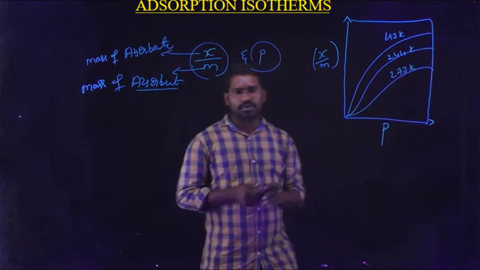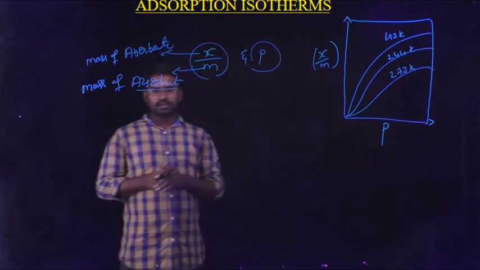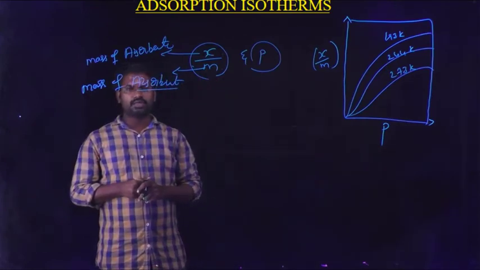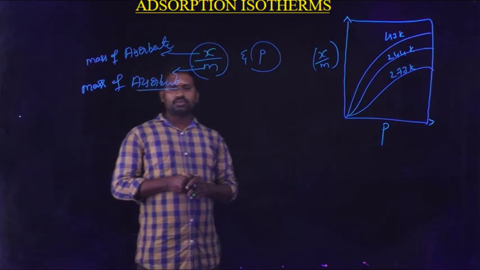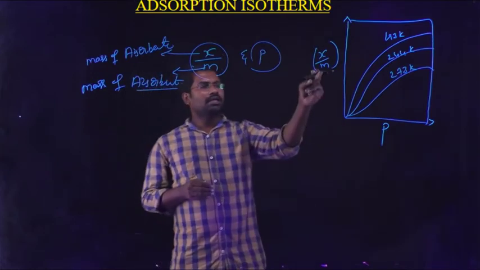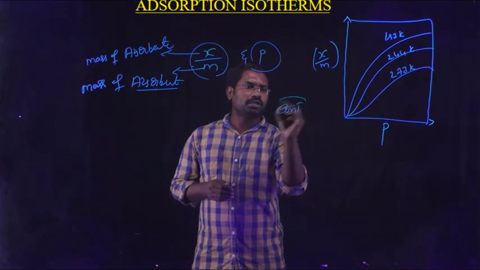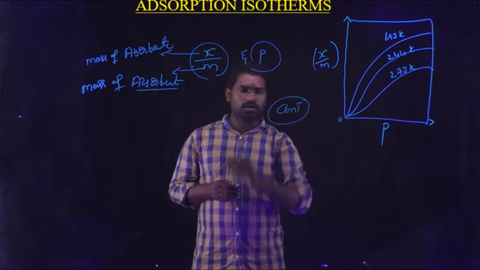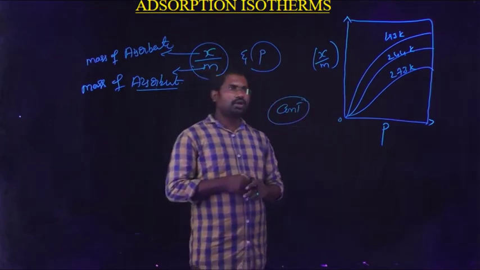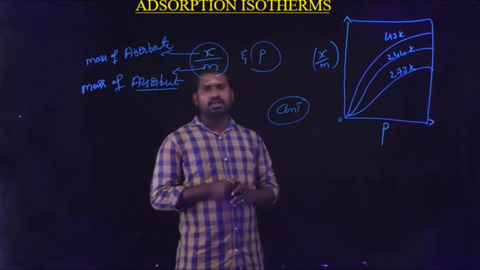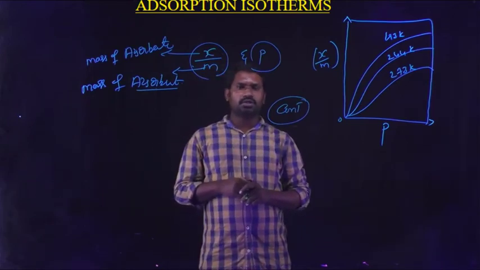This type of graphical representation is known as adsorption isotherm. Simply, it is drawn between the extent of adsorption versus pressure at constant temperature.